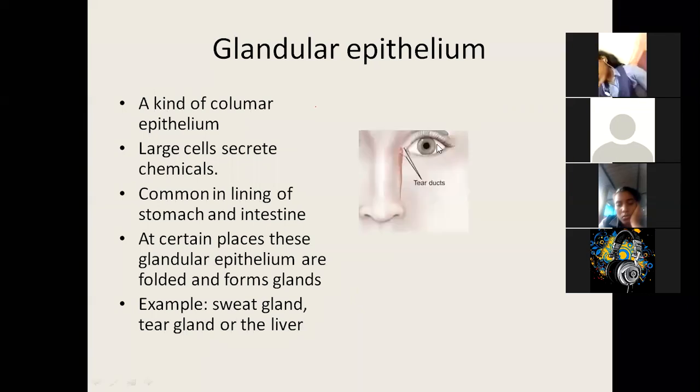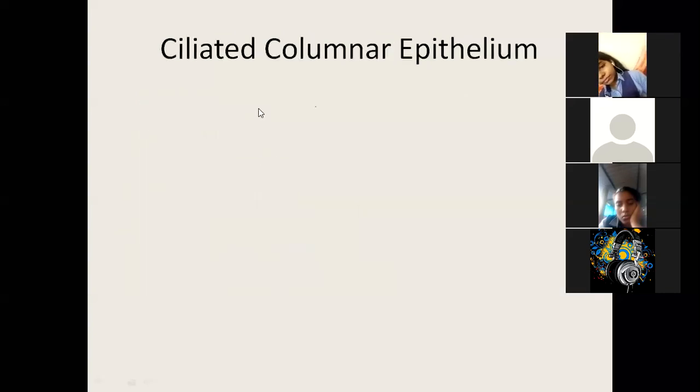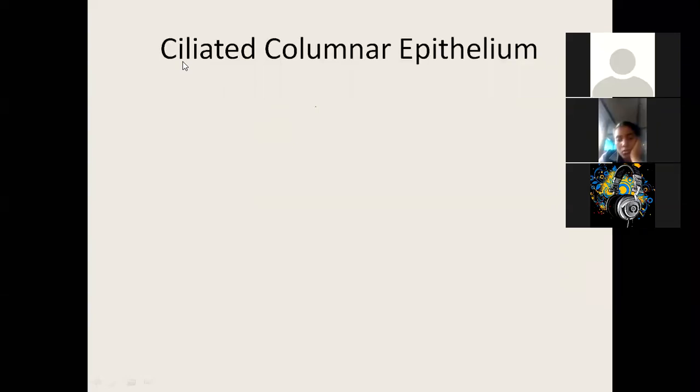So this is the tear gland, and this is where the tear ducts are. Tear ducts mean the tears will come out. Next we have the sweat gland. This you can see is the sweat gland. Okay, and the last, the ciliated columnar epithelium. Ciliated means they have special projections. Now where is it found? It is found in the trachea lining or the windpipe.